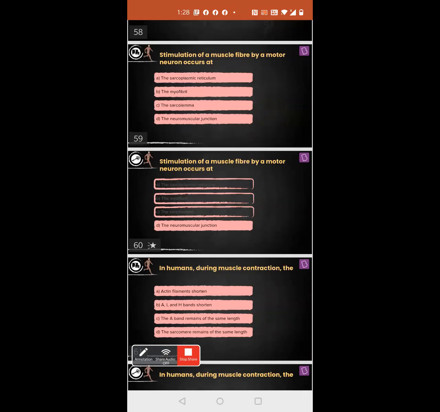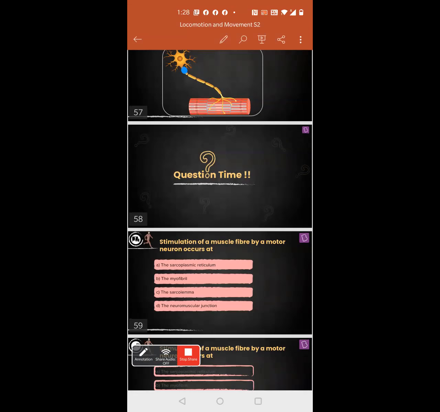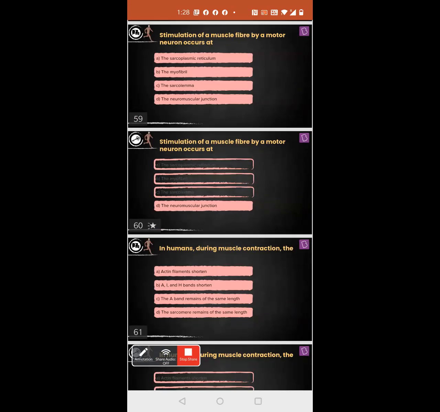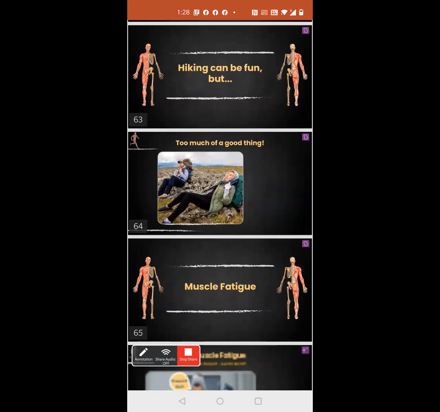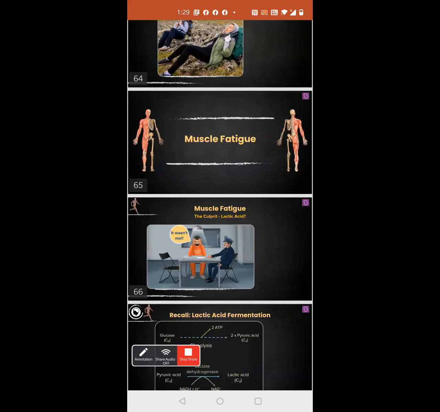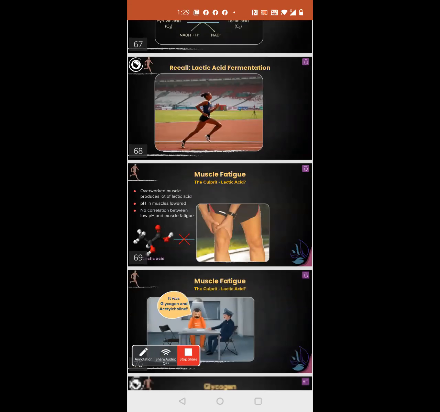What is the answer for this? Stimulation of a muscle fiber by a neuromuscular junction. We learned it last year. Very good. In humans, during muscle contraction, the dash. Actin filament shortens. A bands remain of the same length. Very good. Now, the next thing is lactic acid formation that results in muscle fatigue, which we already studied, in which type of respiration? Anaerobic. Very good. That is what is mentioned here, how muscle fatigue is happening.